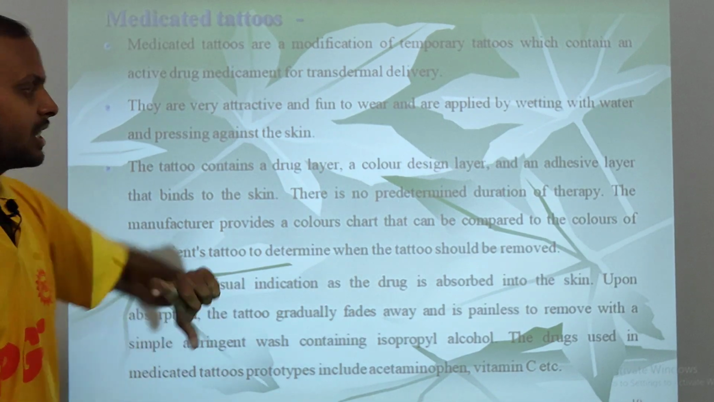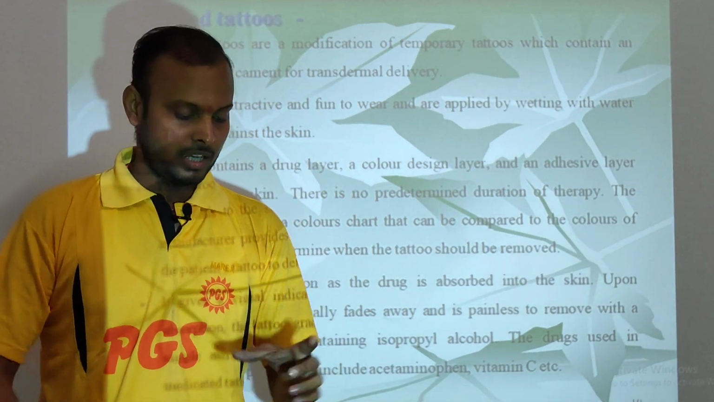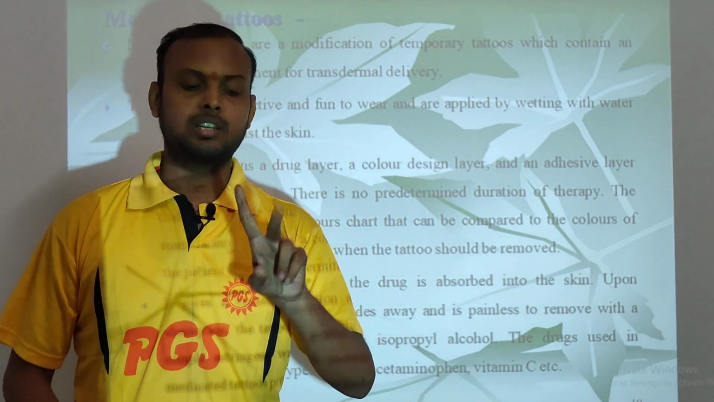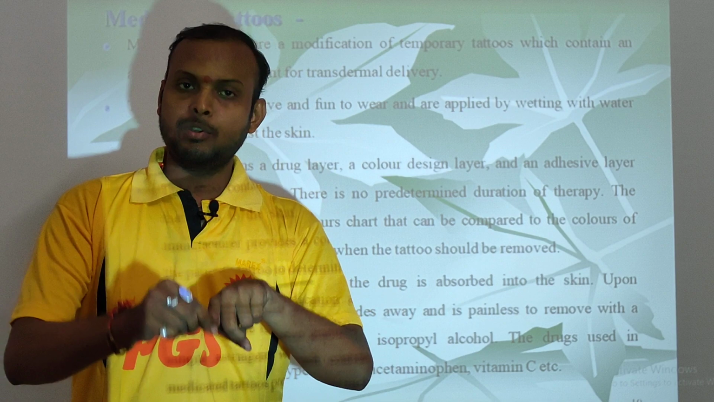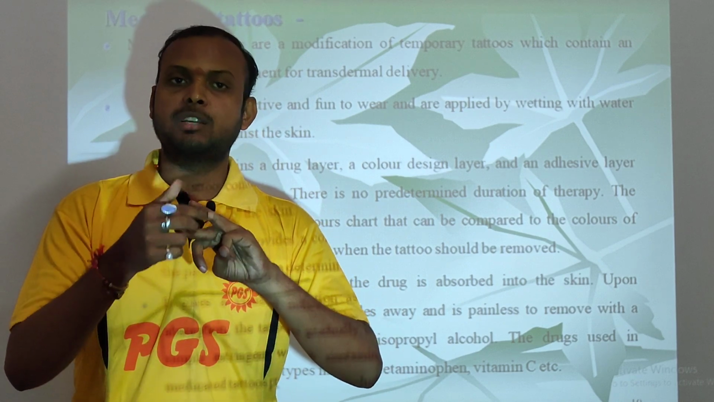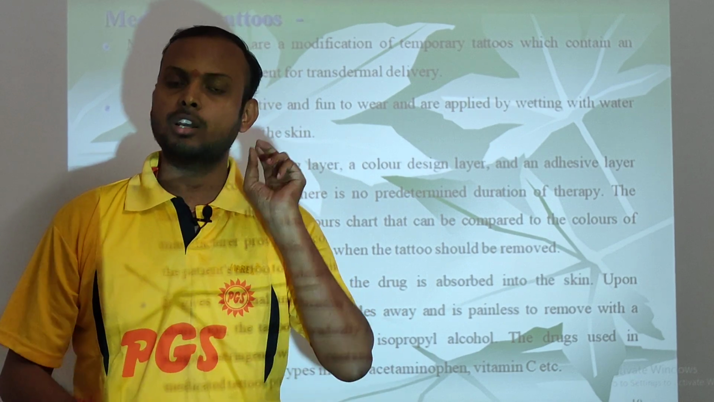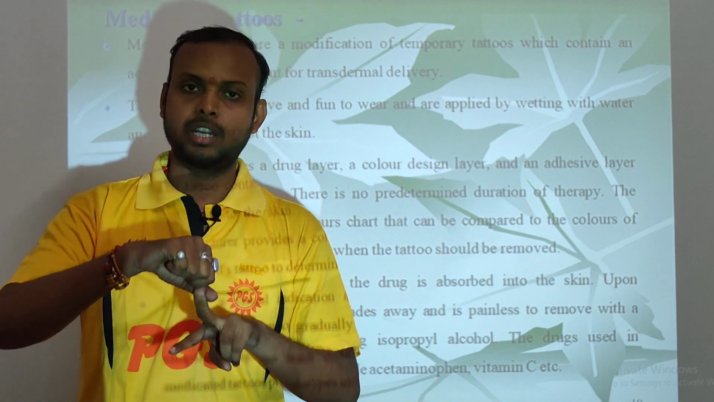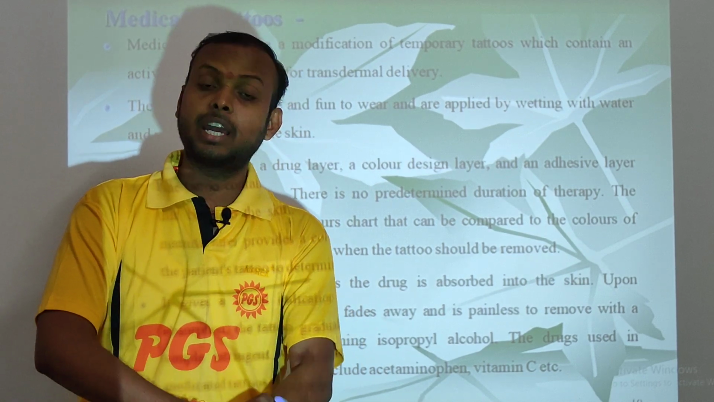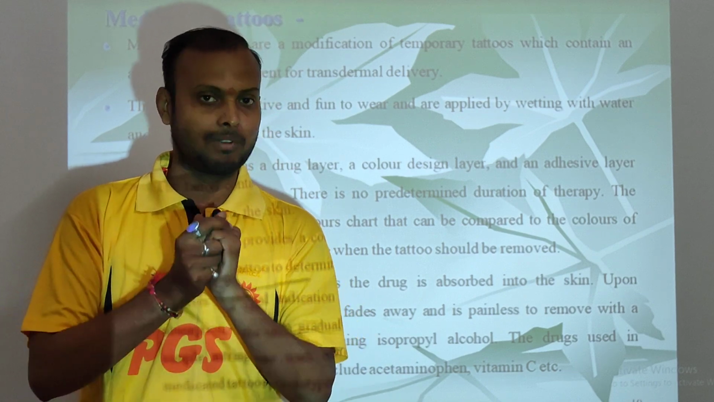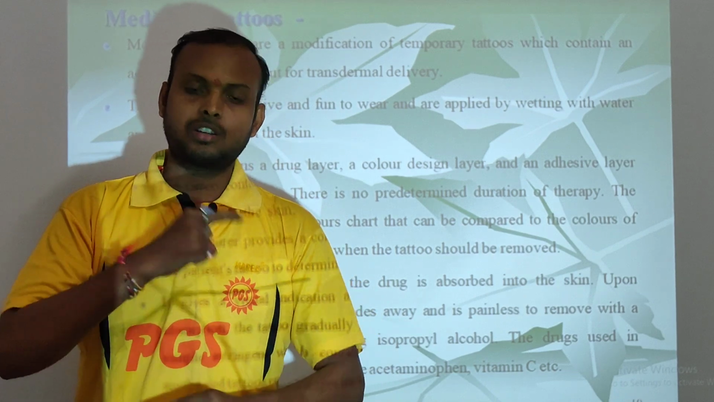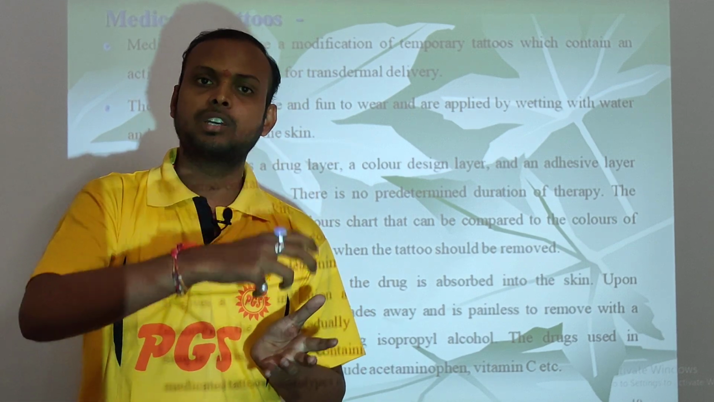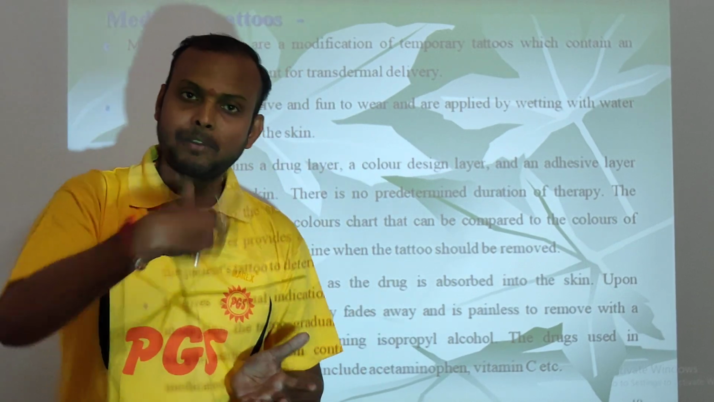The manufacturer provides a color chart. If we are introducing medicated tattoos, it consists of two colors, it might be red, orange or yellow, but it always contains two colors. If it contains red and orange, when initially applied onto the surface of the skin, it is of red color. As the drug release happens, the color of the transdermal patch will fade out.